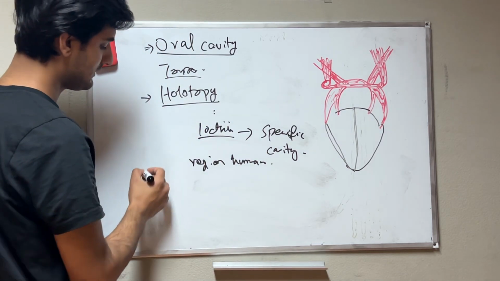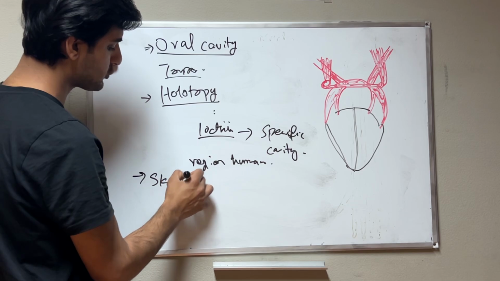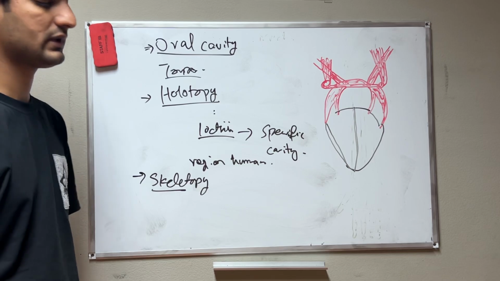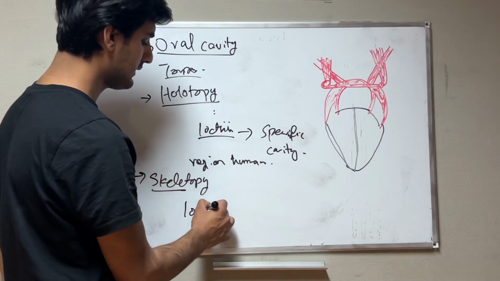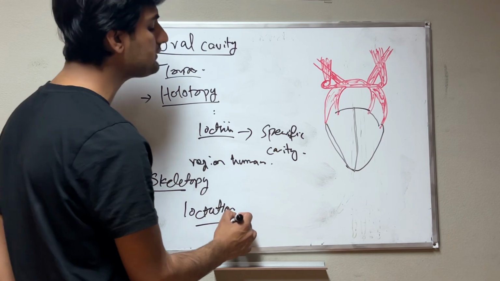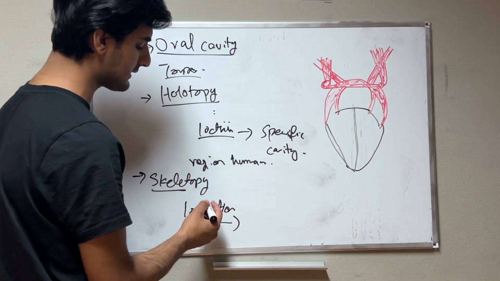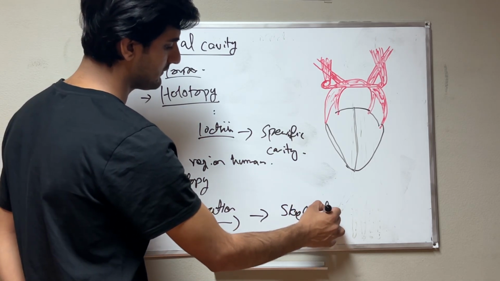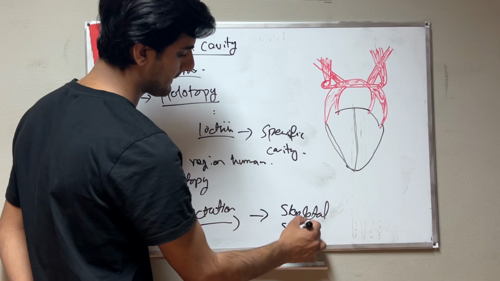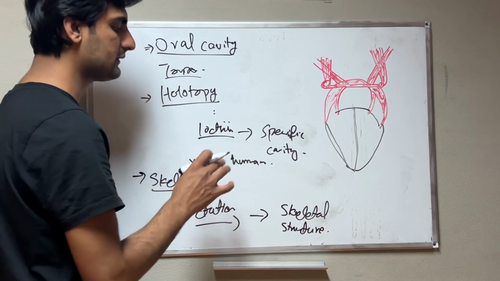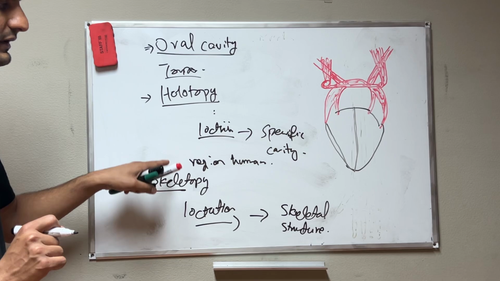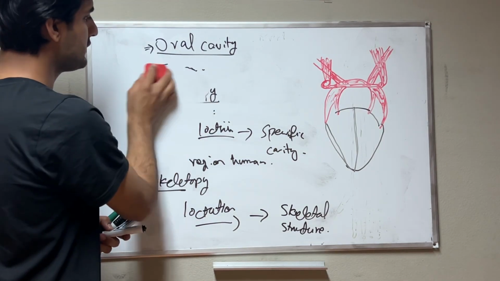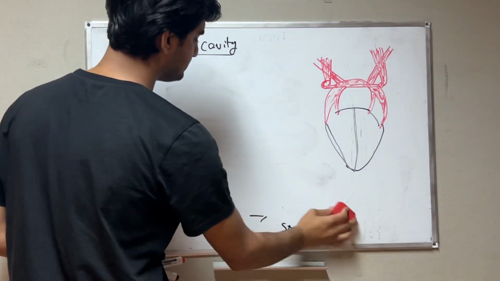Then skeletotopy, from the name, means relation with the skeleton. We find the exact location of the organ in relation to the skeletal structure. These are the two things you need to memorize in topography in this splanchnology topic. Then we will continue with our oral cavity topic.